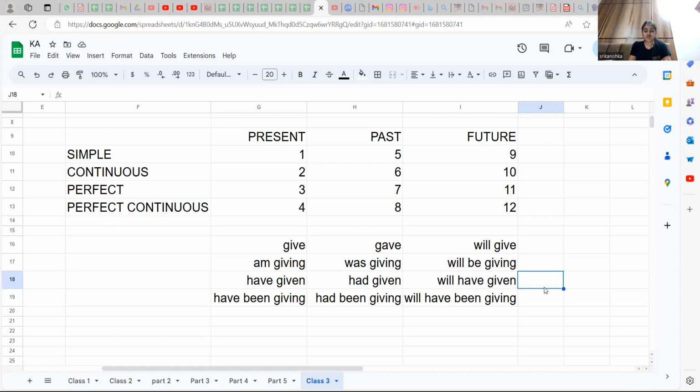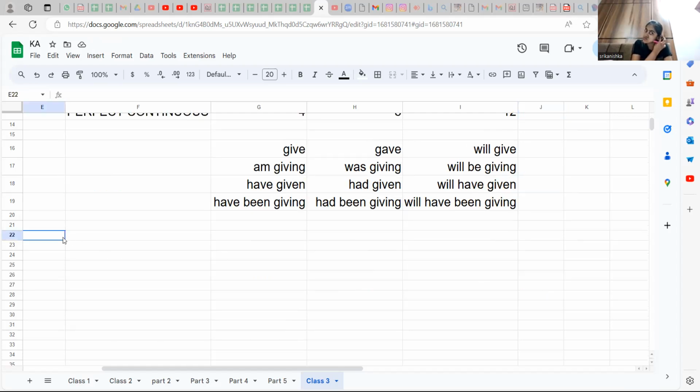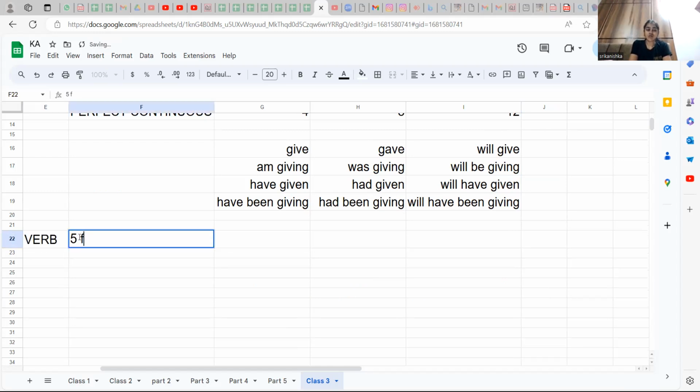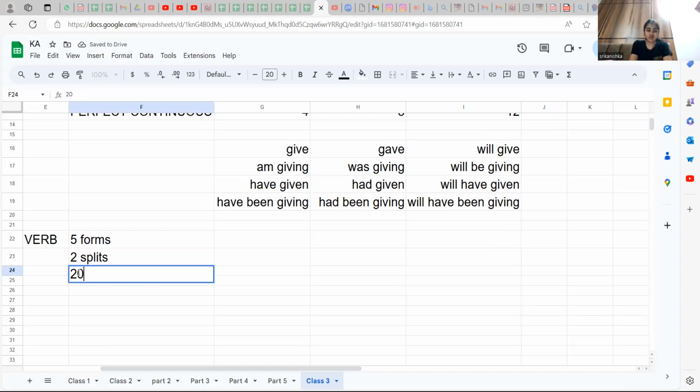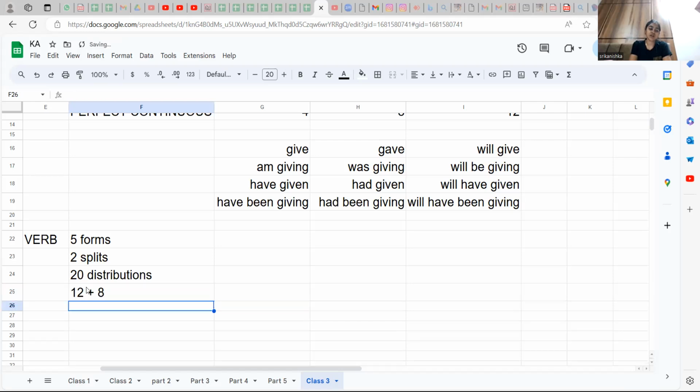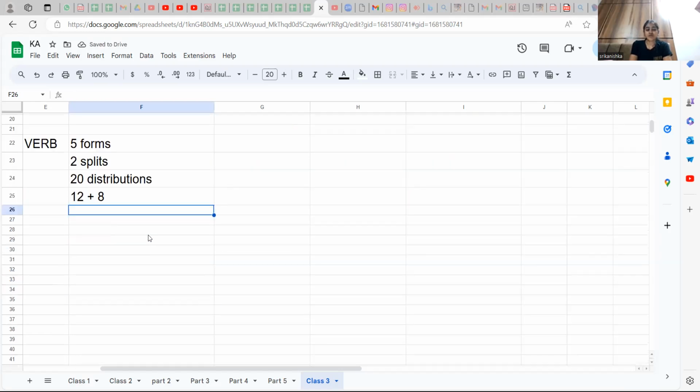Now, what we are going to do as the next step, as I told you, verb 5 forms. We keep seeing it. Today also we can see a few of those. 2 splits we started last class, and also you are going to have 20 distributions. You distribute into sentences. So 12 we have seen the other day, and today we'll be seeing the 8. 12 plus 8. First the 12, let's list it very quickly.